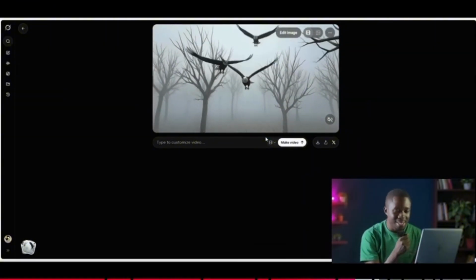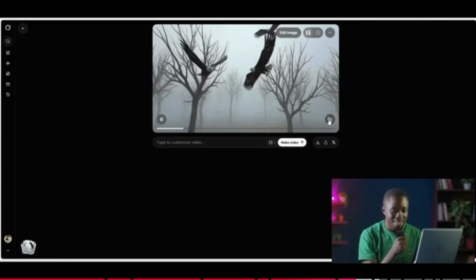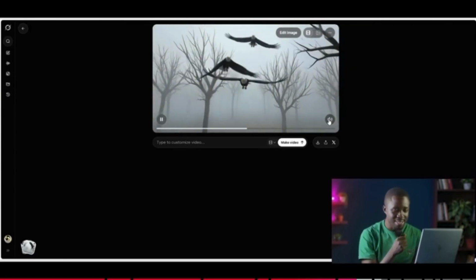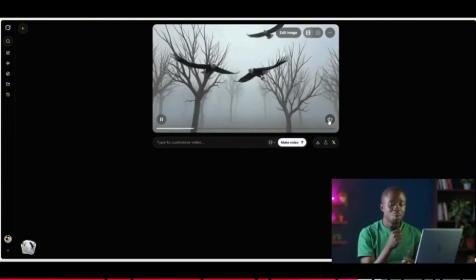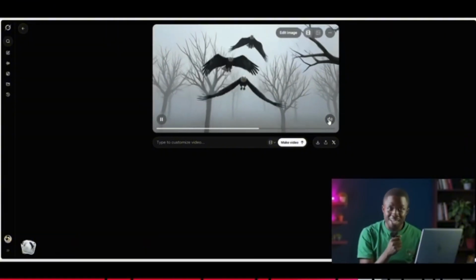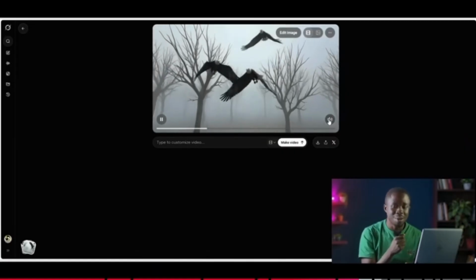And this is amazing, guys. This is what it has already created for us. And once we click on this particular button, we can hear sound. And that's one amazing thing about Grok. So generous. We are doing this for free and we have access to sound. These files come with sound on their own.